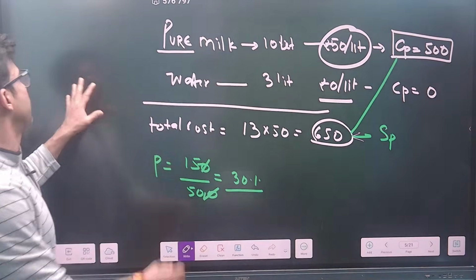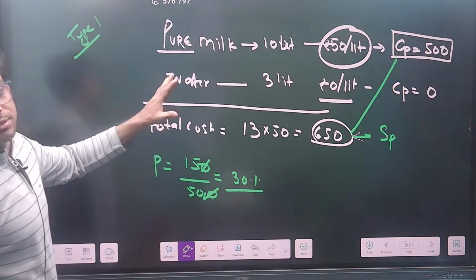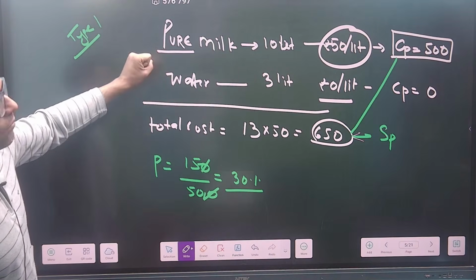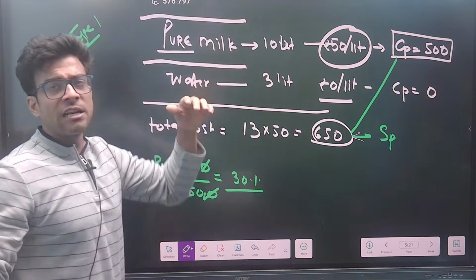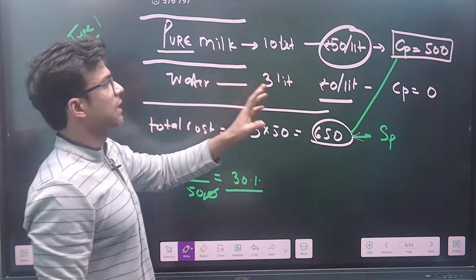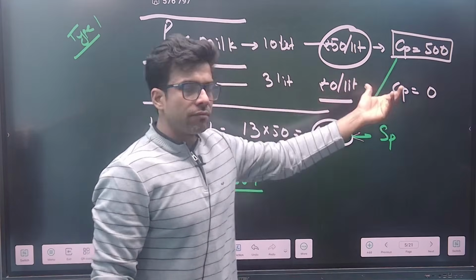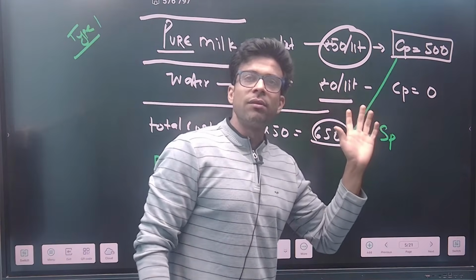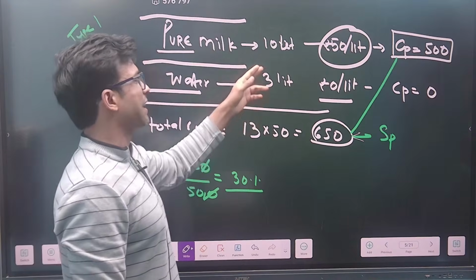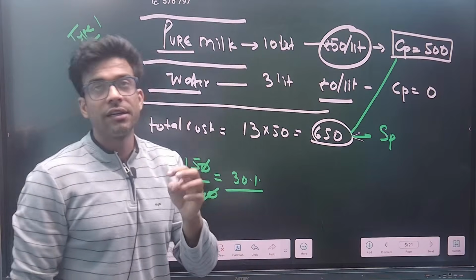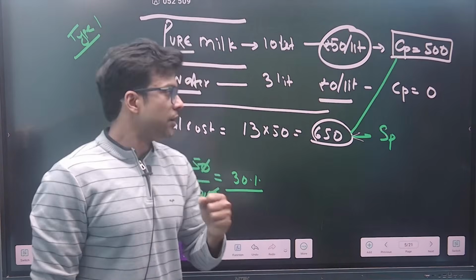Again, I'm explaining the theory part. This is type 1, everyone, where you need to understand the algorithm of how mixture alligation works. Let's say I am a vendor. I have pure milk with a cost price of 500 rupees. I cannot sell the pure milk as it is, so I'll add water. I'll add 3 liters. I cannot add 10 liters of water, because then somebody will say your milk is not good, it's like water. So that's why water is added.